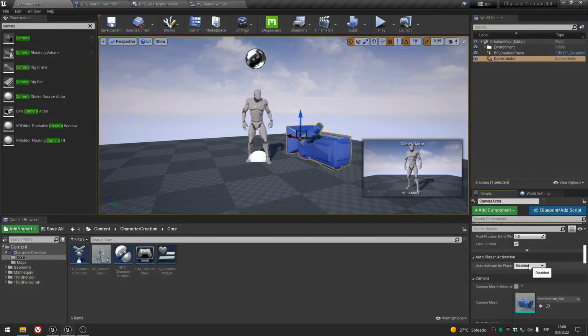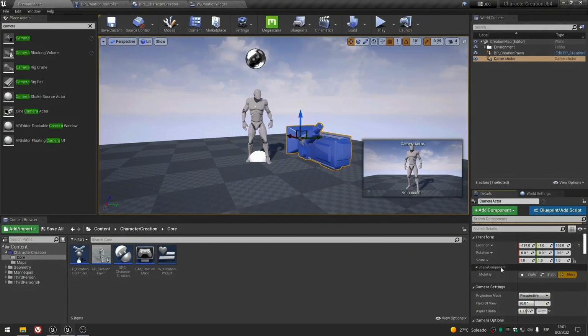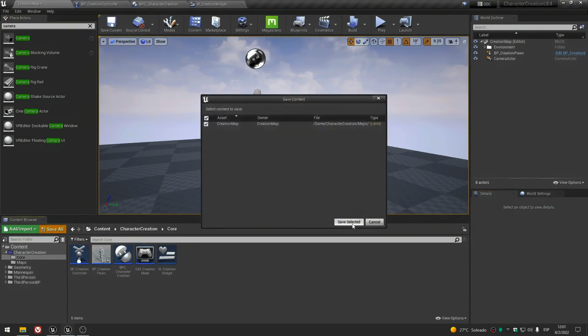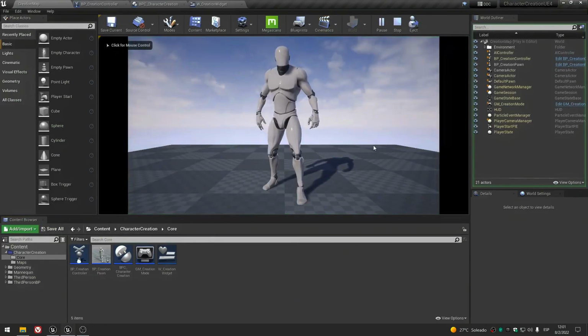So let's search for auto player activation, and here in auto activate for player set it to player 0. Okay, I will leave the rest like this and see what happens now.